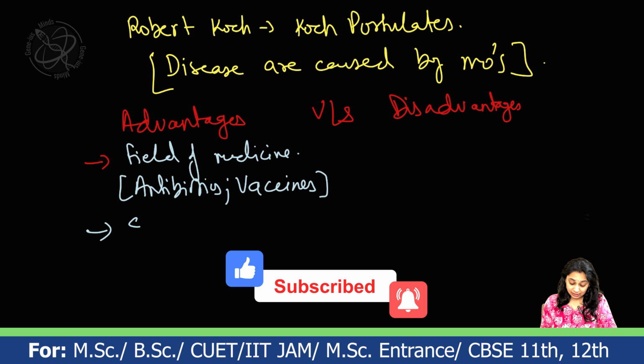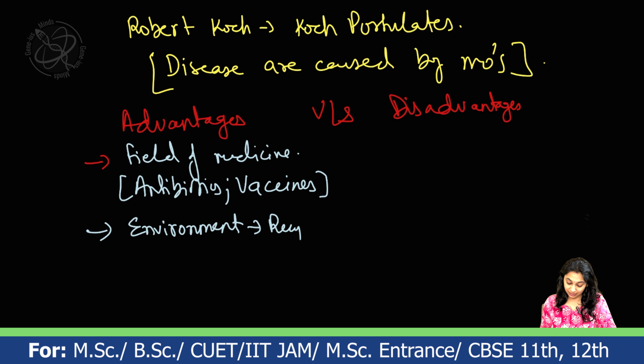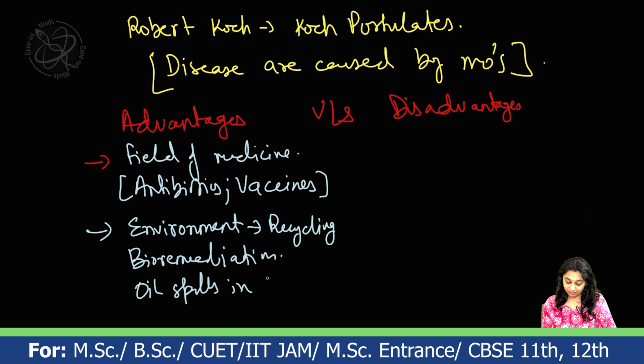The next thing is the environment. They play a very important role in recycling the nutrients in the environment. They are helping in the process known as bioremediation. There is a bacteria which helps in the removal of oil spills in the ocean. Since the oil cannot be removed very easily from the ocean, we make use of bacterial species in order to remove the oil from the ocean.